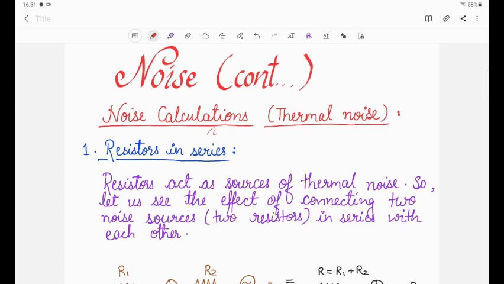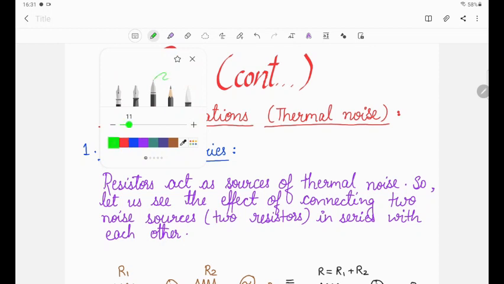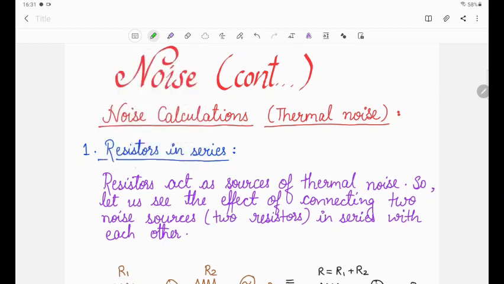Okay, let's start the calculation of thermal noise for resistors in series, when two resistors are connected in series. Resistors are a source of thermal noise.